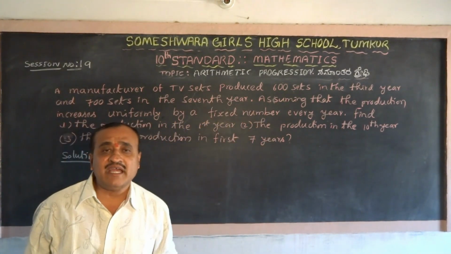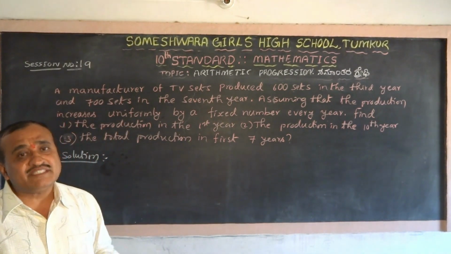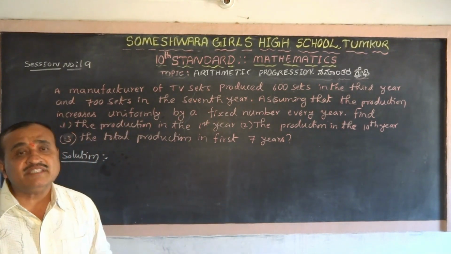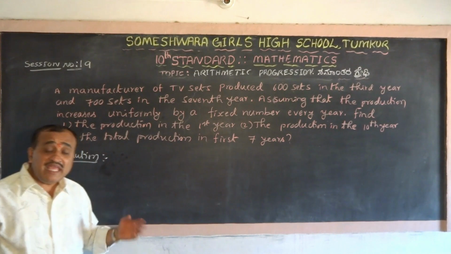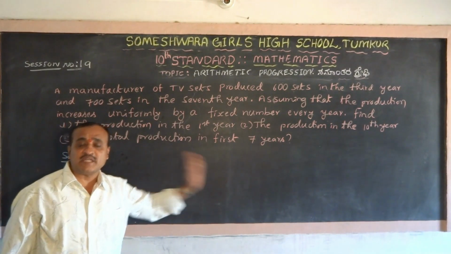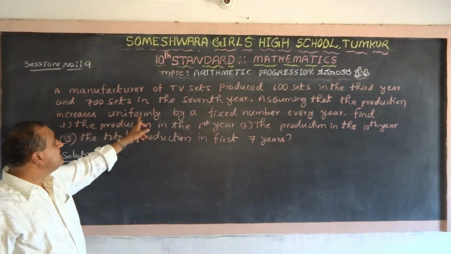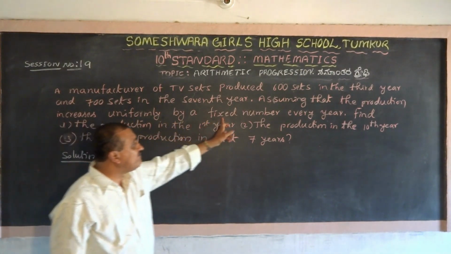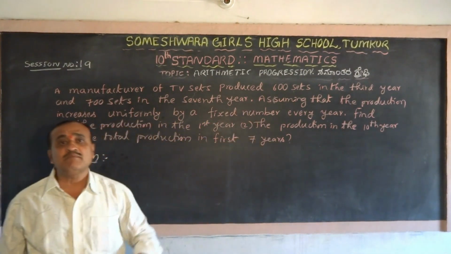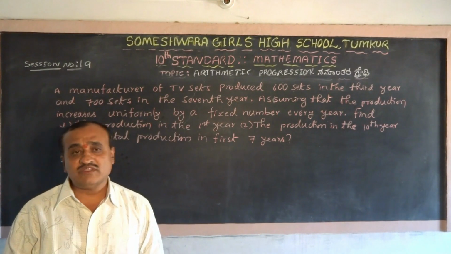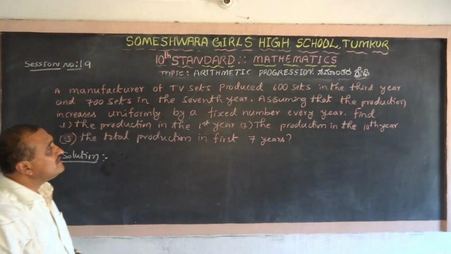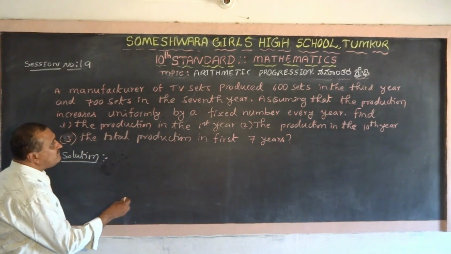That indicates that the production of TV sets is in arithmetic progression because it increases uniformly by a fixed number. Every year it keeps increasing by one fixed number. Is it right? Since the production increases uniformly, students,